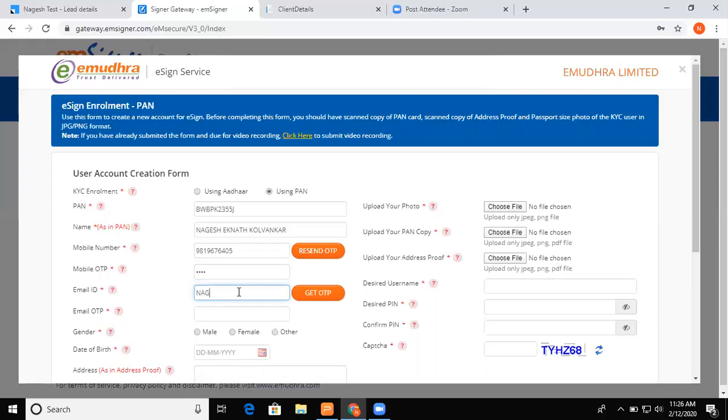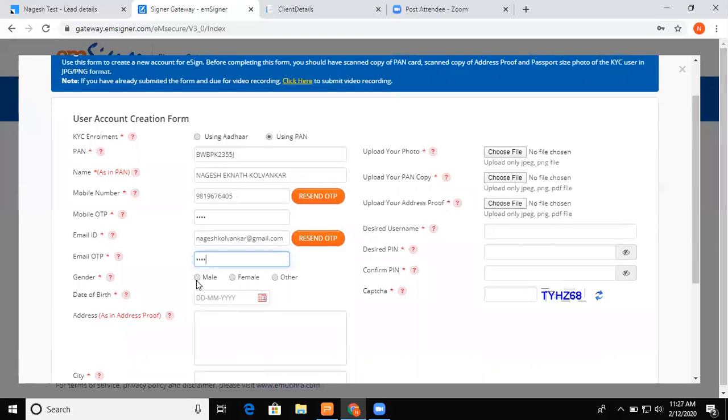Then you have to enter the email ID. After you successfully enter the email ID, there is one more radio button here, get OTP. Select that. The customer receives an OTP on mail. So the OTP on mobile and the OTP on email are different. These are not the same OTP. I've received the OTP, and I enter it.